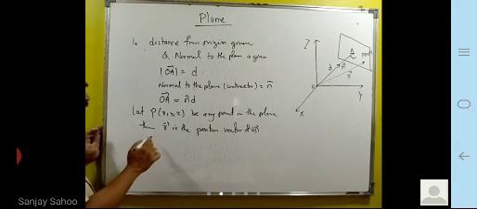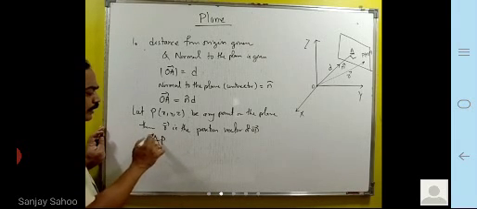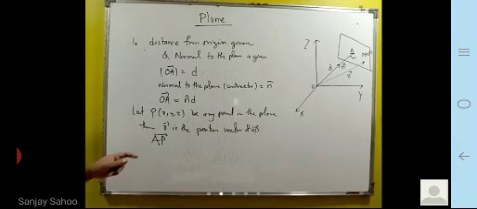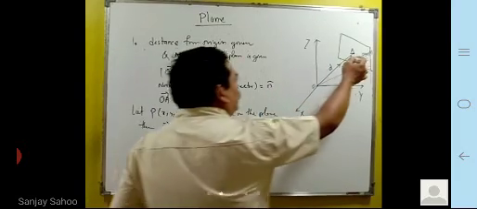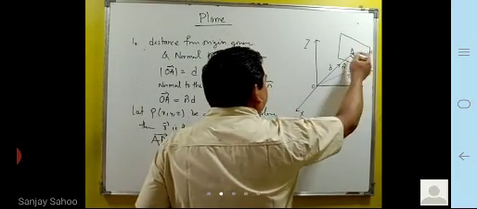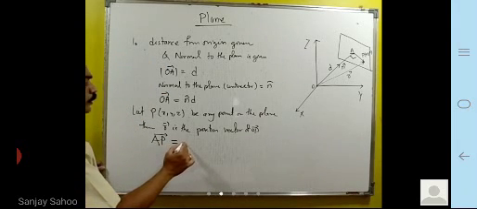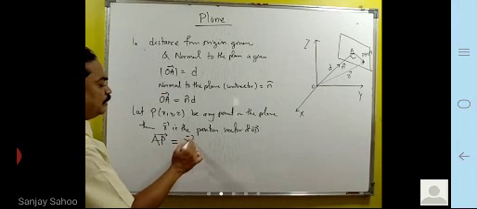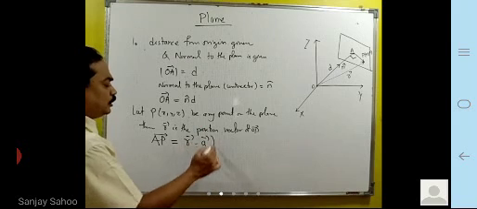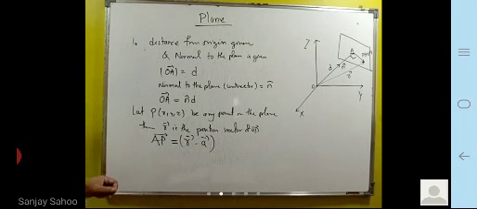Now, can you tell me what will be your AP vector? This AP vector is equal to position vector of P minus position vector of A. Means the position vector of P is R, minus A. So this will be your AP vector.